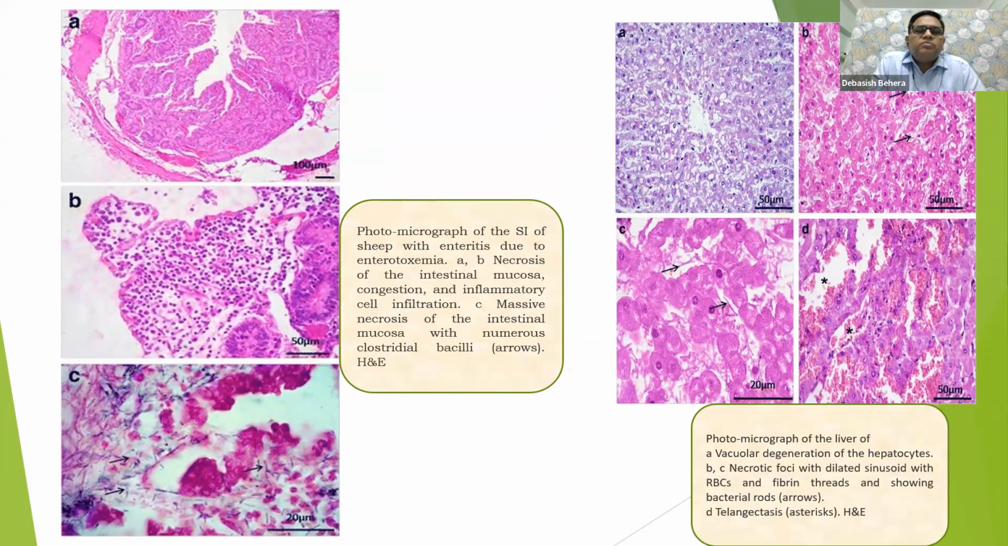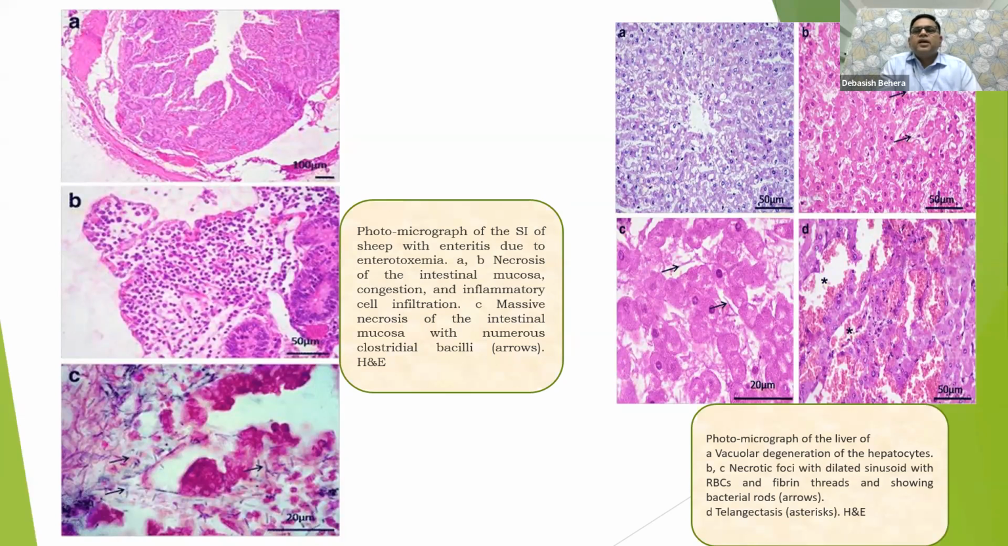There is a photomicrograph of small intestine, that is enteritis due to enterotoxemia. A and B, please see here. Here there is necrosis of intestinal mucosa, then intestinal mucosa congestion, and inflammatory cell infiltration. In case of B, please see the whole length or whole surface of that particular villi is full of mononuclear cell infiltration.